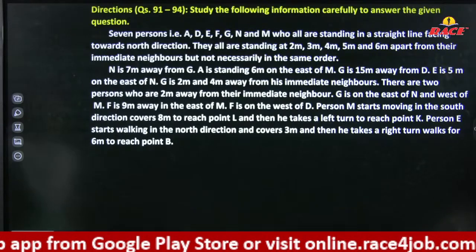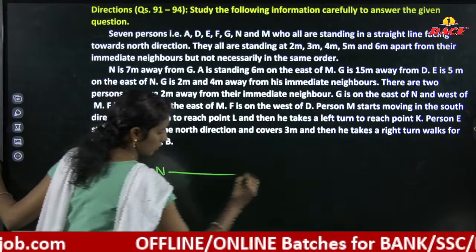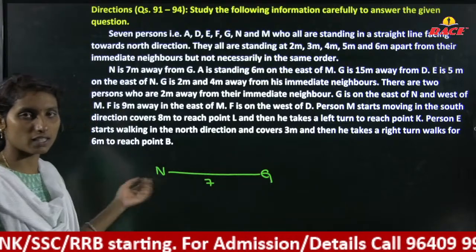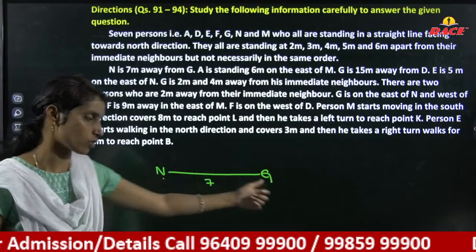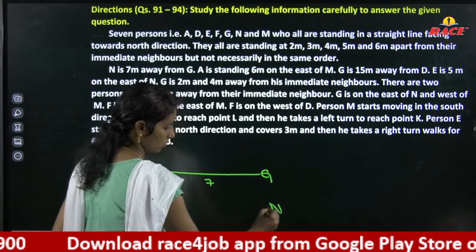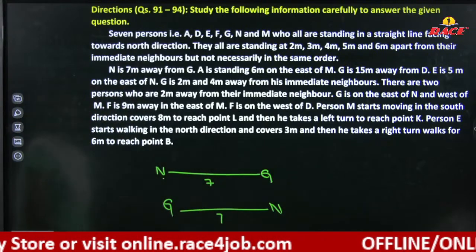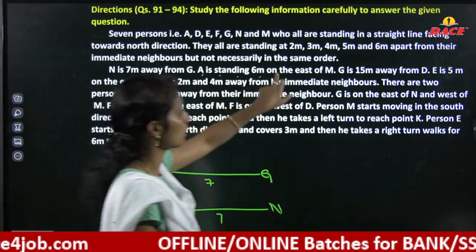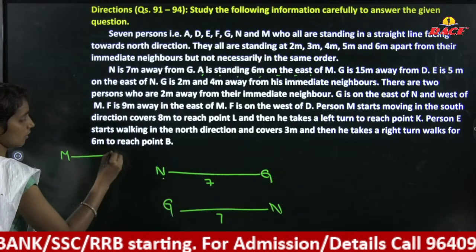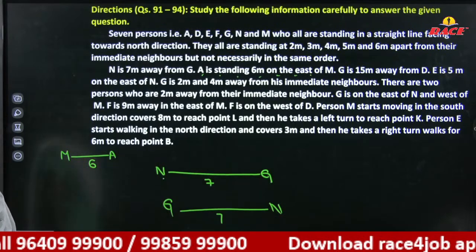N is 7 meters away from G. Okay, we are considering 7 meters, G here. It may be towards the left side or towards the right side. Considering N here, G can be here, or considering G here, N can be here. There must be 7 meters between them. Right. A is standing 6 meters on the east of M. Okay, from M towards the east, A will be 6 meters away. Right? G is 15 meters away from D.